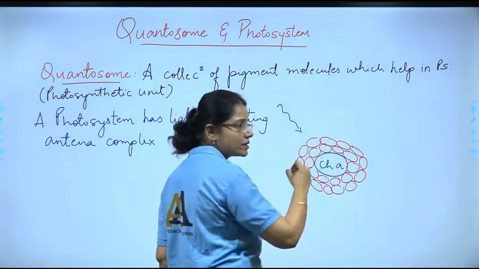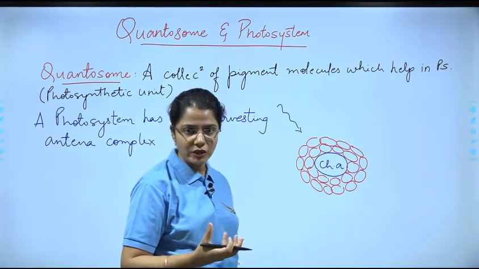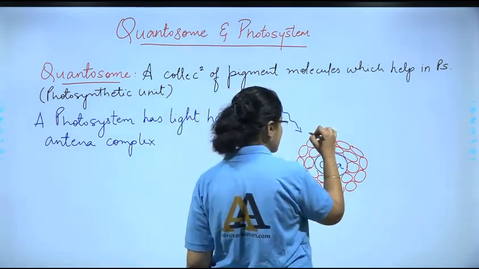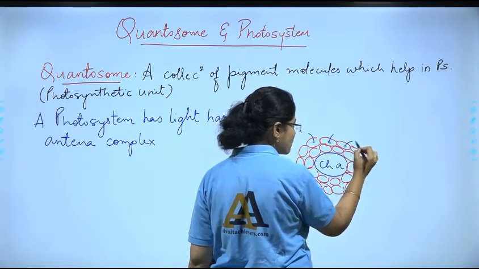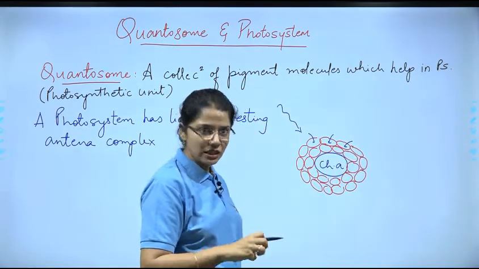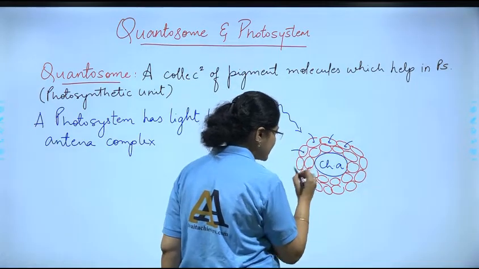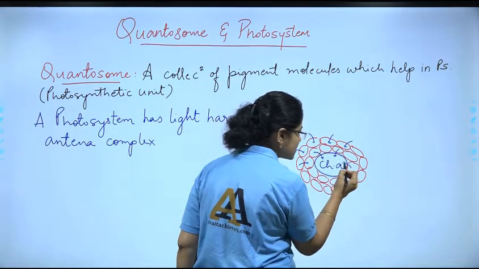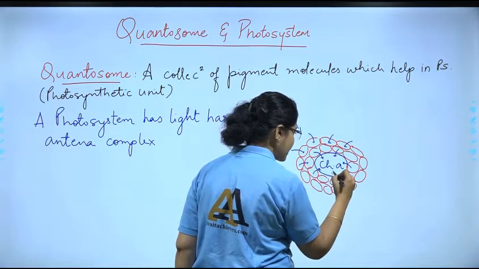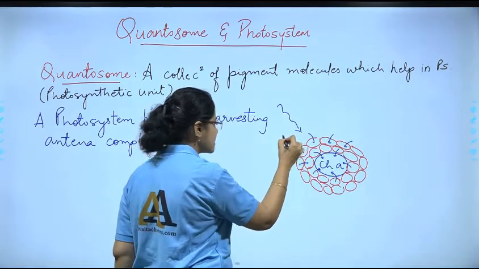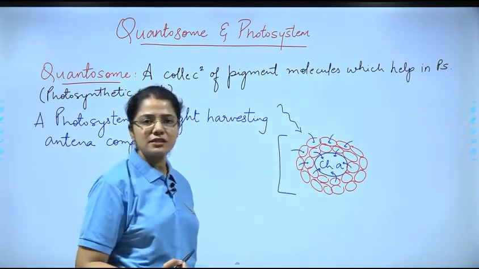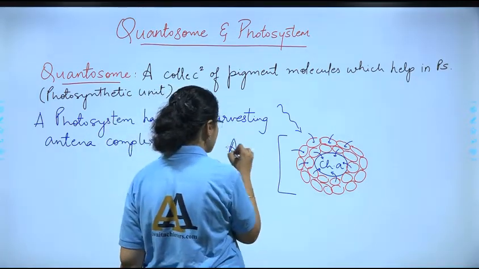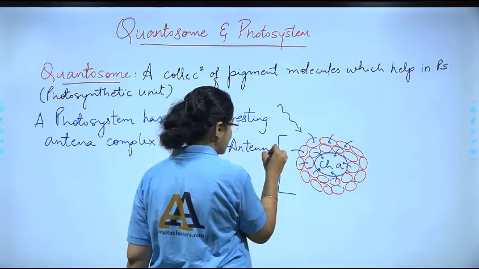Each of these pigments is going to absorb a photon, so some amount of energy it is going to absorb, and each of them will pass on this energy to the reaction center chlorophyll A. So this structure makes the antenna complex. Clear?